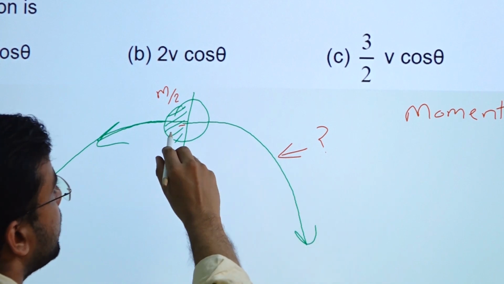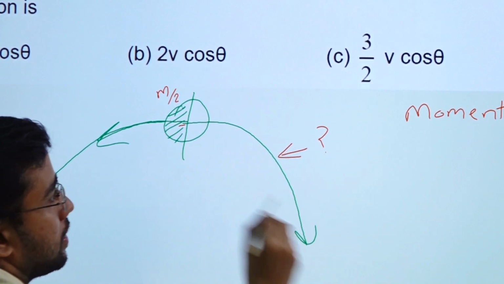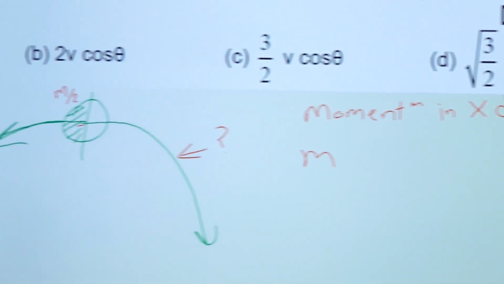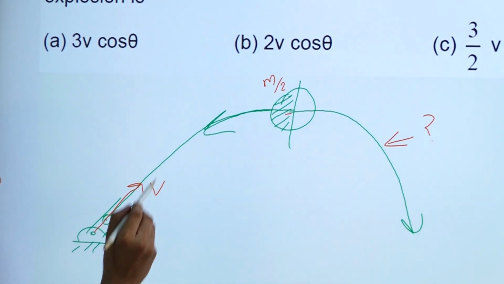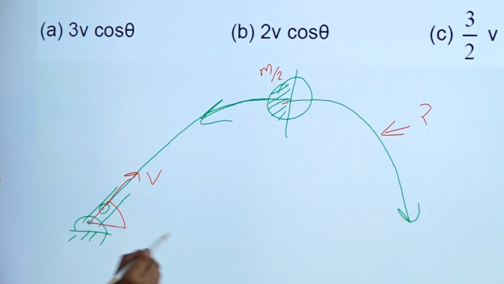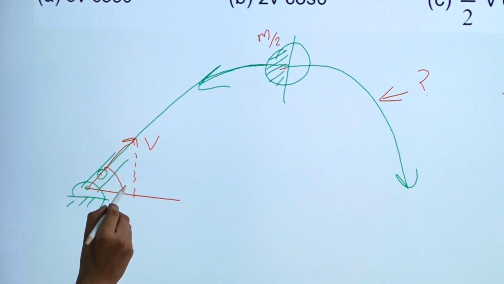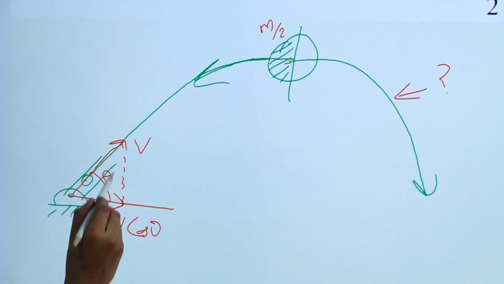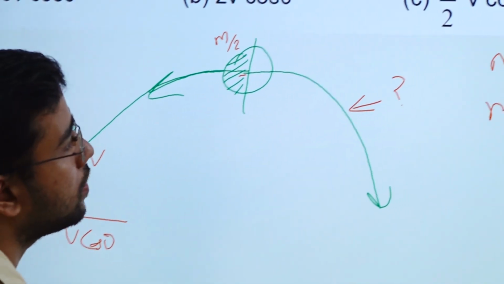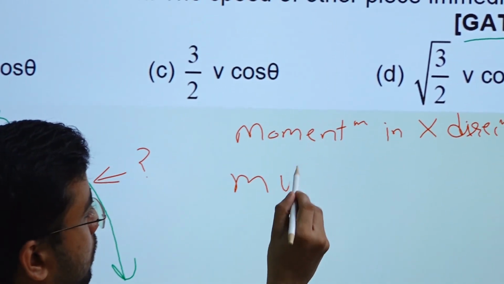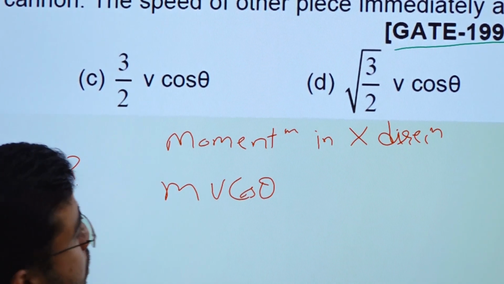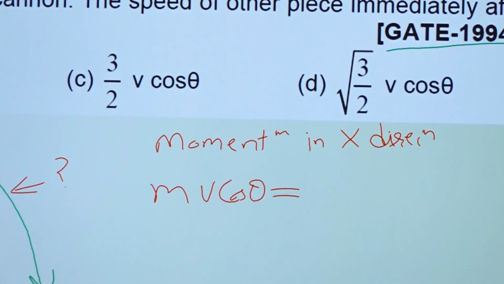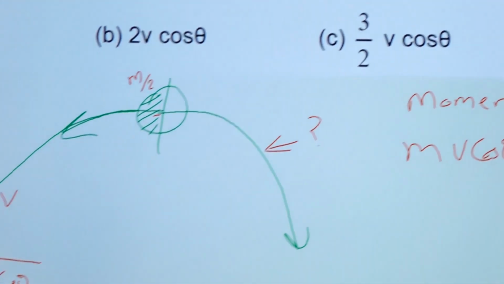So before the explosion, what was the momentum of the mass? M into, suppose we have initial velocity v, so the velocity in x direction will be v cos theta if this angle is theta. So initially we have momentum m into v cos theta in x direction. It should be equal to the final momentum at this point.